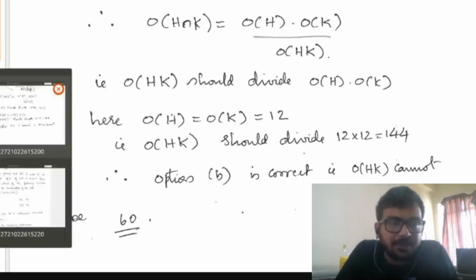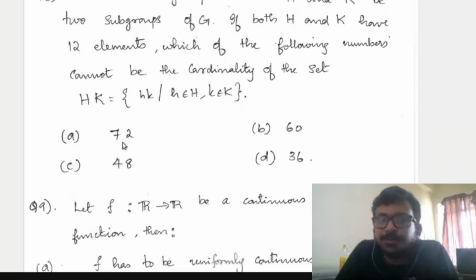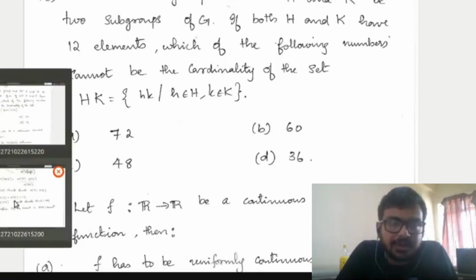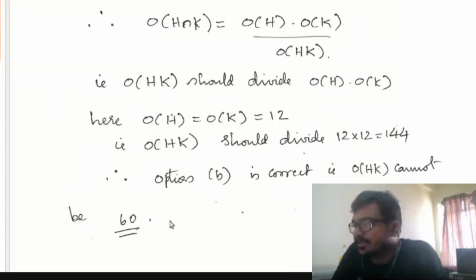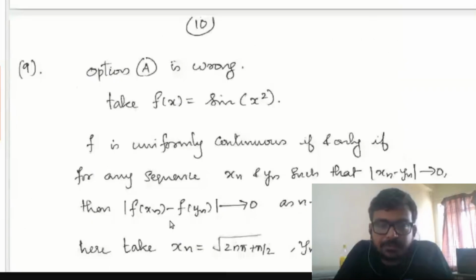So from here 72 will divide 144, 60 will not divide 144, 48 and 36 will divide 144. So the only possible option is option B, 60. Because it will not divide 144. So option B is correct. That is, order of HK cannot be 60. Fine.